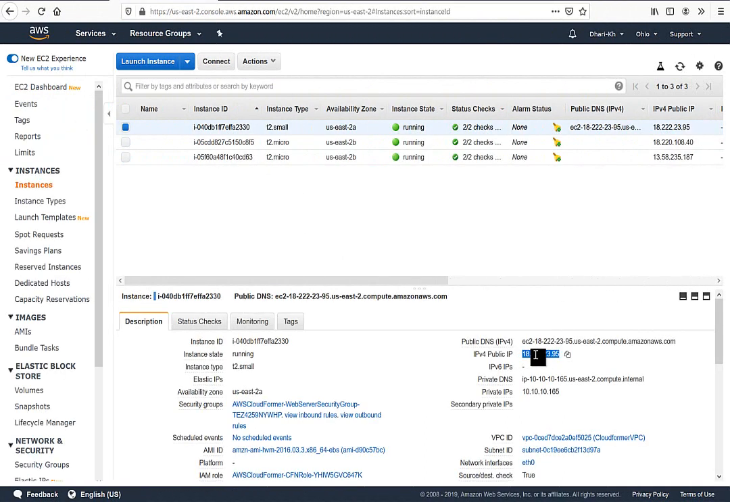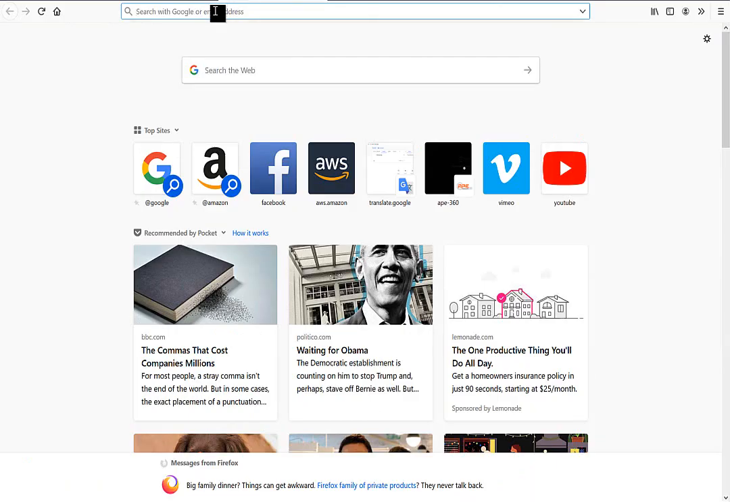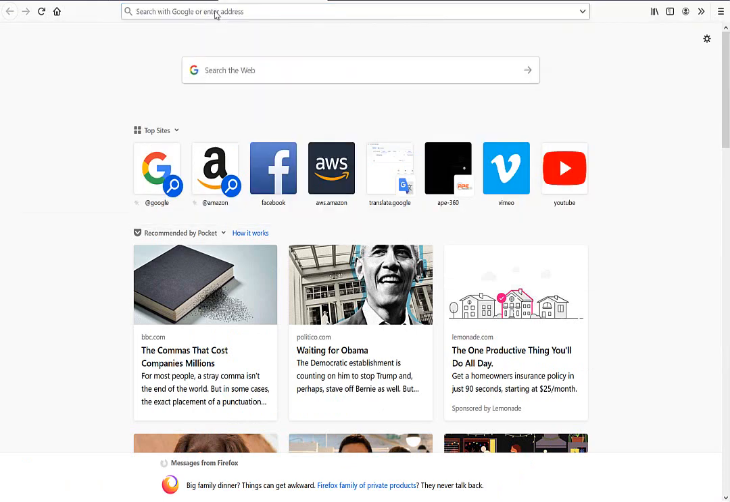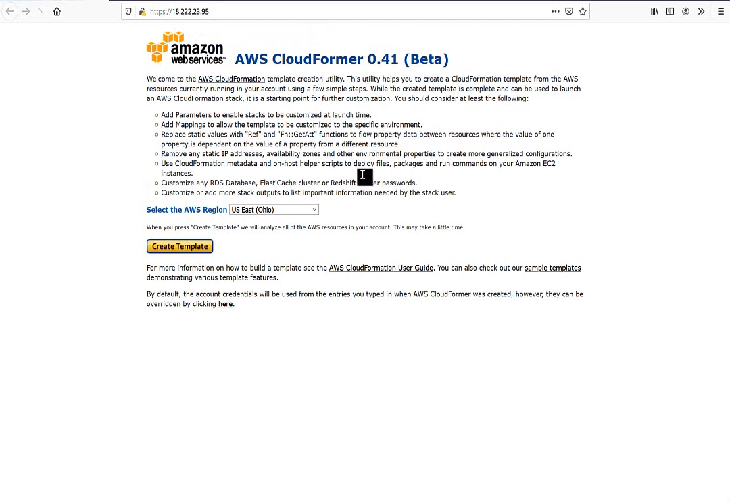All right, I can copy the public IP right now here. We can copy the public IP for the CloudFormation here. Then you can open another page here with HTTPS, then put the IP address here. And you can see I can access the CloudFormation here.